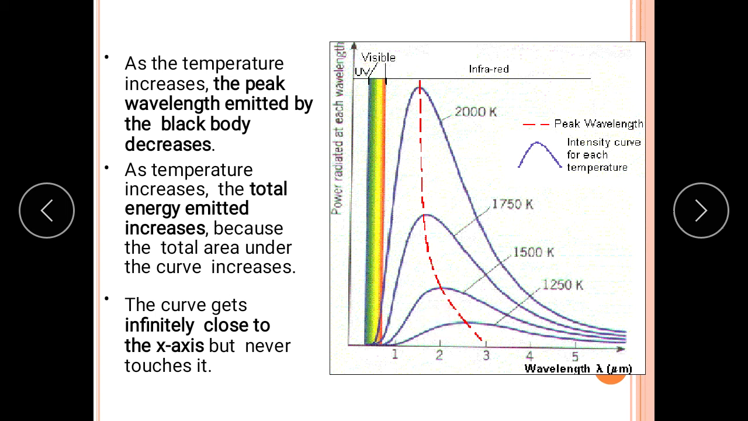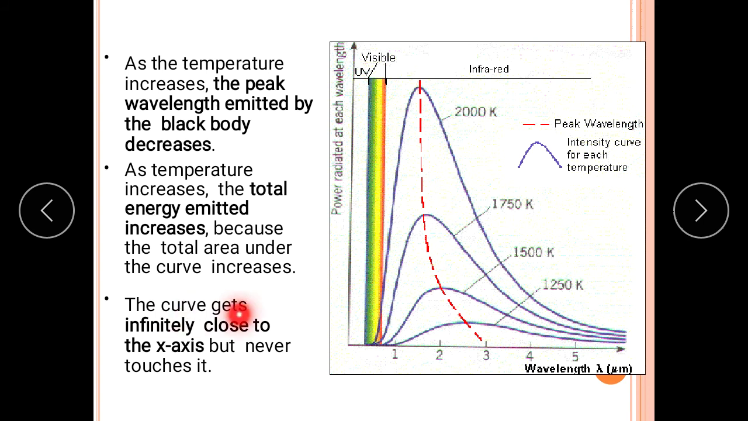Also, as the temperature increases, the total energy which is emitted increases, because the total area under the curve increases. You can find the area under the curve, and it gives us the energy which is emitted. So as temperature increases, the area of that peak or curve will go on increasing, and the area under that curve represents what? Energy, total energy which is emitted. So it also goes on increasing.